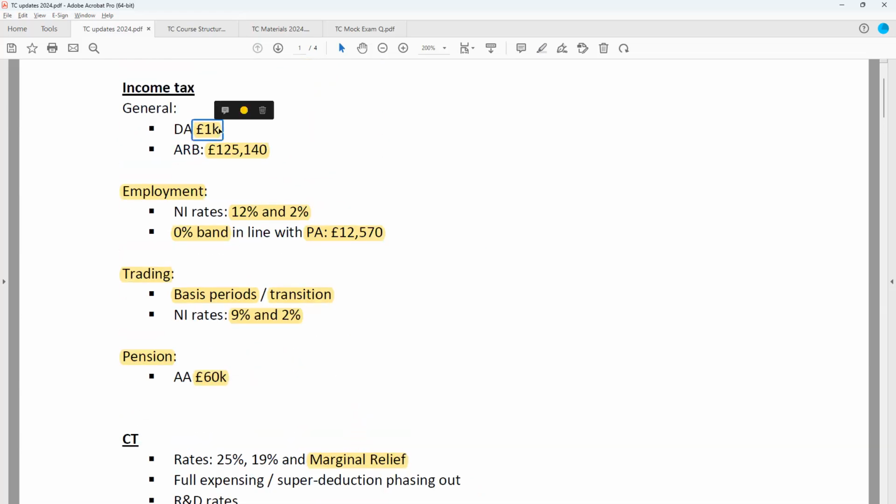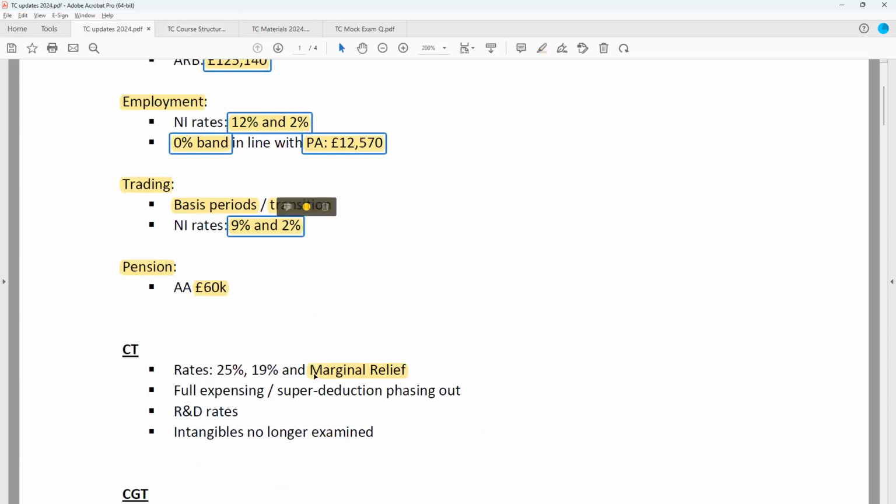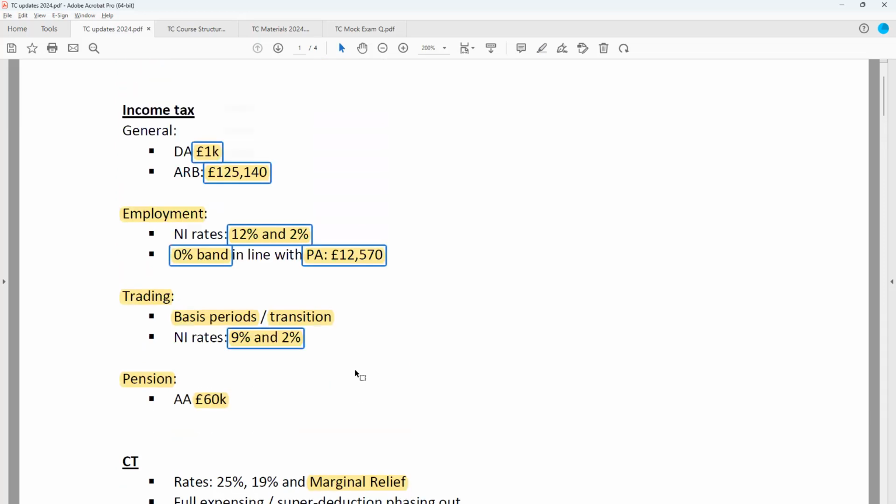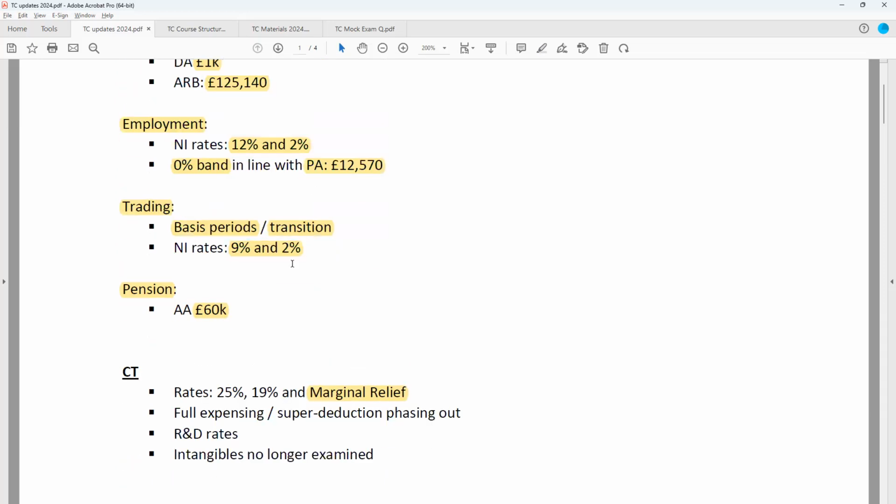A lot of basic ones like changes in allowances and the bands, like the rates. That's all fairly basic, particularly on a lot of areas where you would be looking that up anyway. Probably not the CGT annual exemption, you're going to the exam knowing that, but all of these you'd probably be looking up anyway. And if you haven't covered R&D before, you wouldn't have any other rates in your mind, so that's kind of fine there.